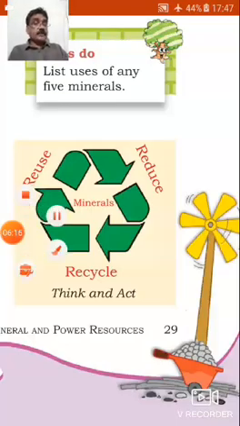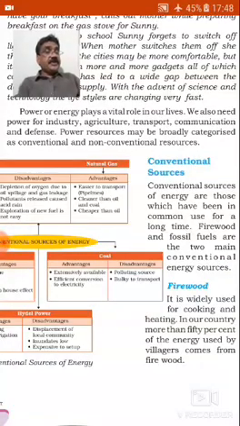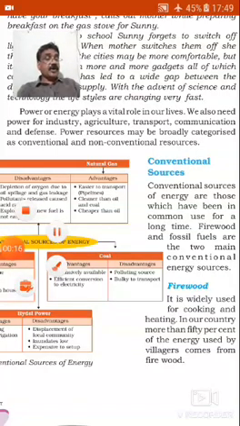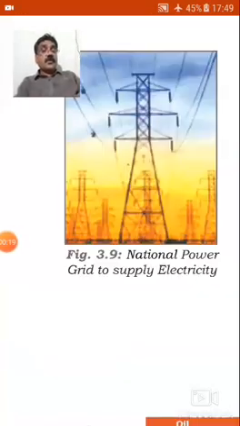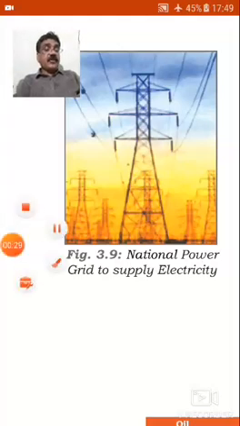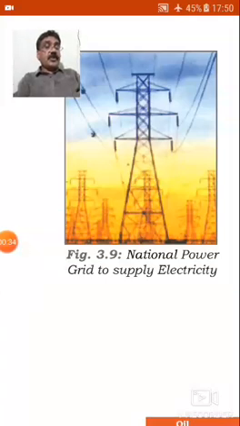This shows power or energy plays a vital role in our lives. We also need power for industries, agriculture, transport, communication and defense. Power resources may be broadly categorized as conventional and non-conventional resources. Figure 3.9, National Power Grid to supply electricity. Grid means electricity from large power plants is transmitted through a network of power lines.